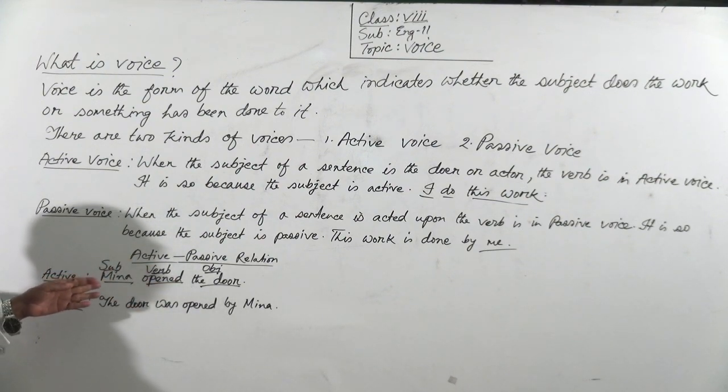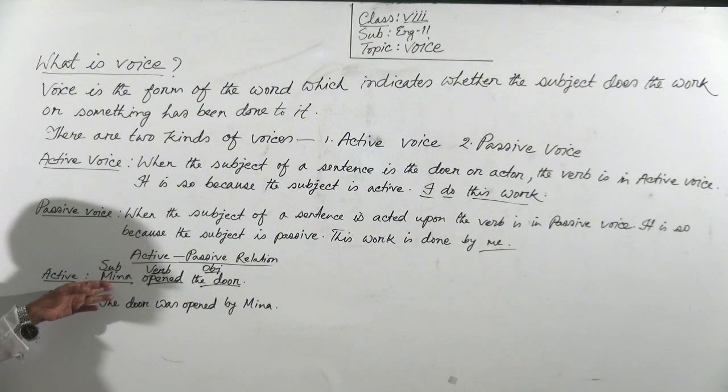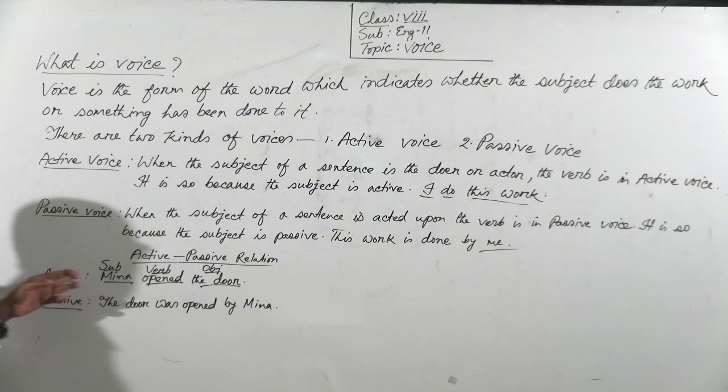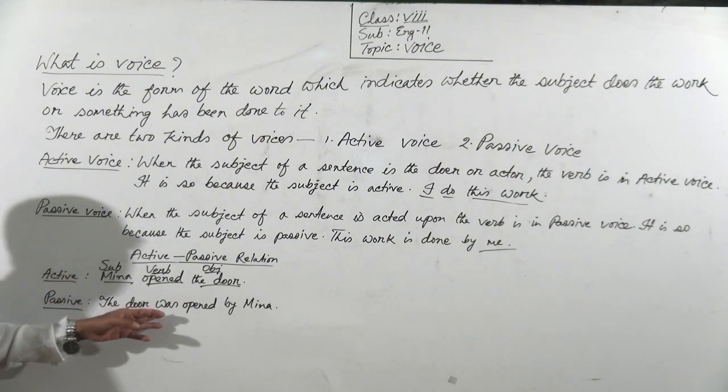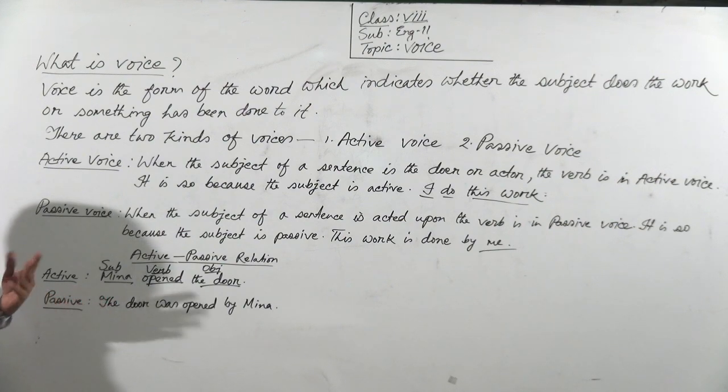Here the subject is active. So this is called active voice. Passive: if we change it into passive, then it will be "The door was opened by Meena."